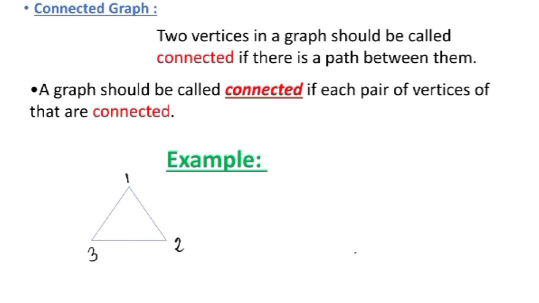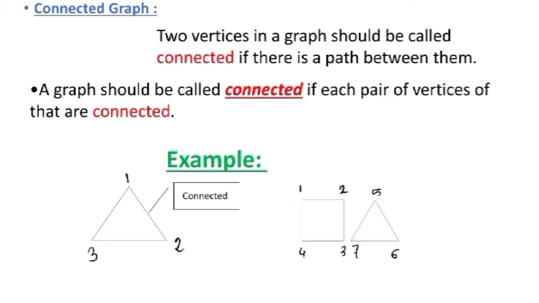Now if we introduce this graph, here the 4 cycle and 3 cycle are subgraphs. These subgraphs are connected, but the whole graph is not connected, as you can see, because there is no path between 2 and 5.